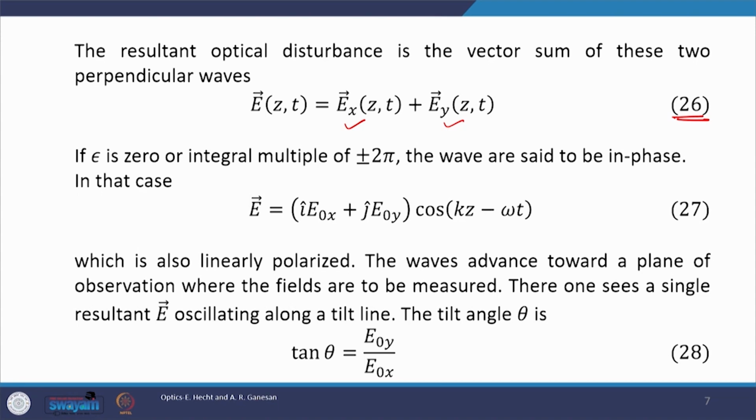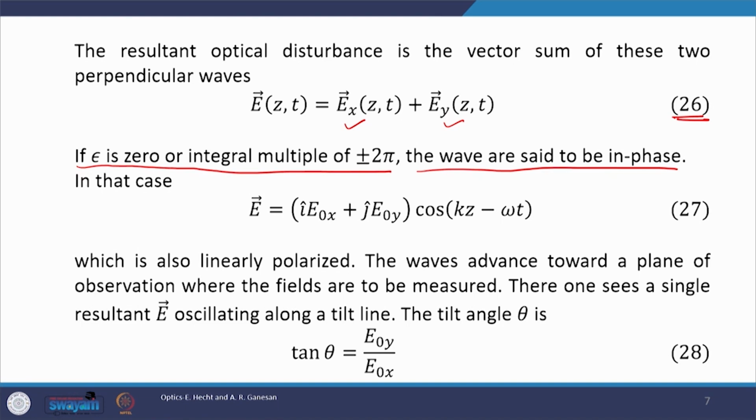Now, if epsilon is 0 or an integral multiple of 2 pi, the waves are said to be in phase. We understood it in our last lecture. Epsilon is our initial phase.